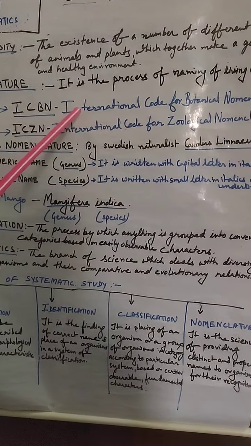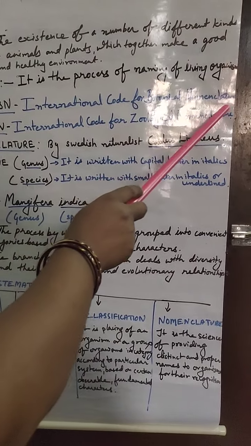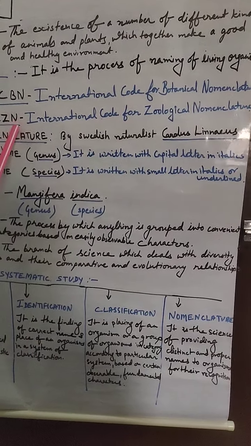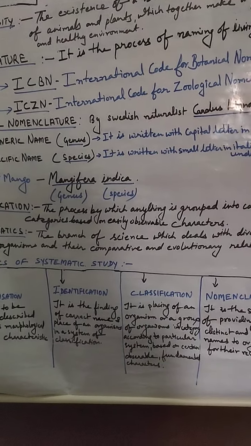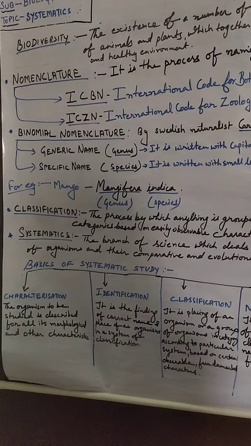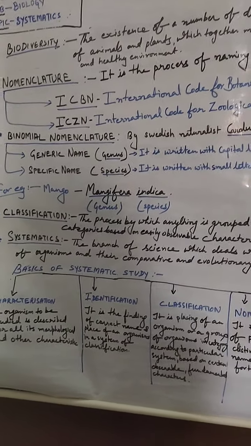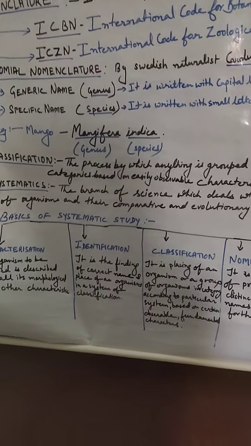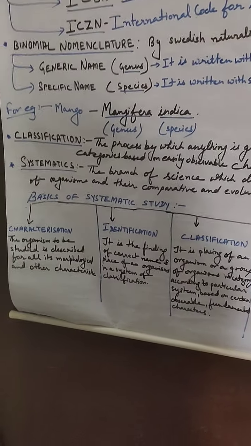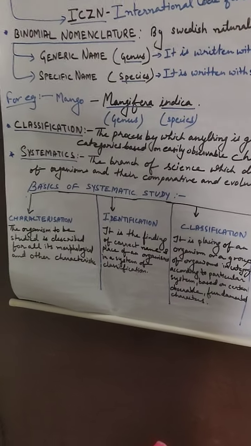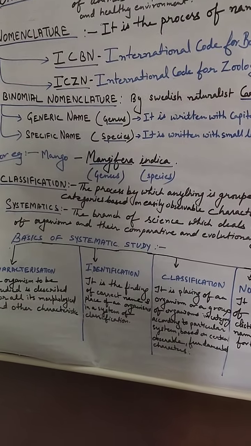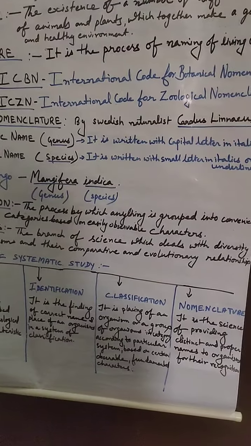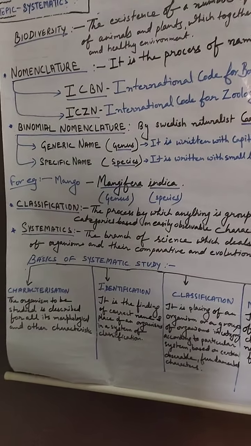The full form of ICBN is International Code for Botanical Nomenclature, and ICZN is the International Code for Zoological Nomenclature, in which scientists have organized the naming so that in the whole world organisms will be described by their special, certain name, and it ensures that such a name has not been used for any other organism till now.